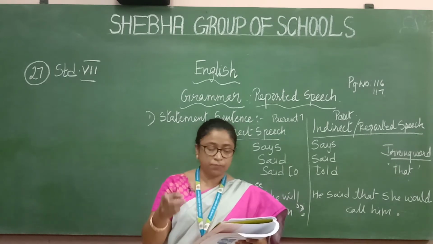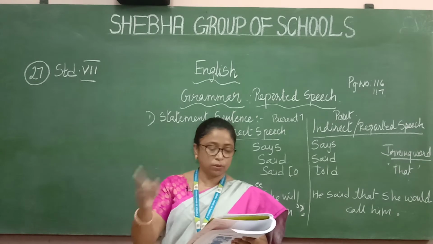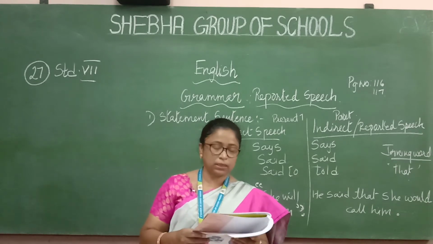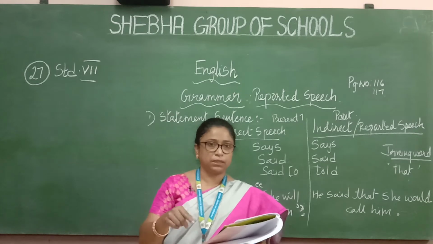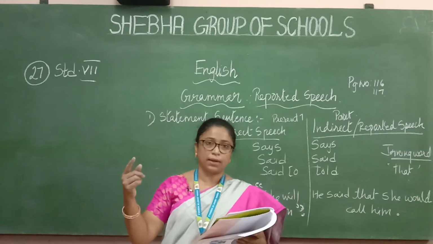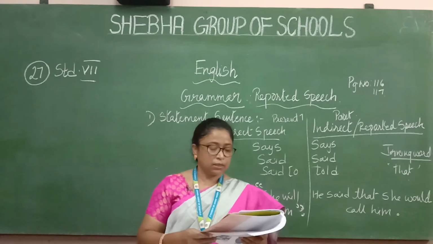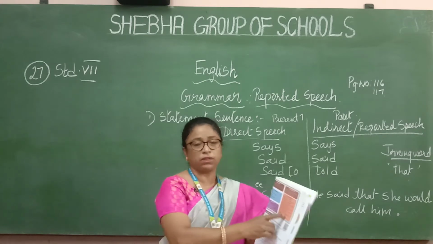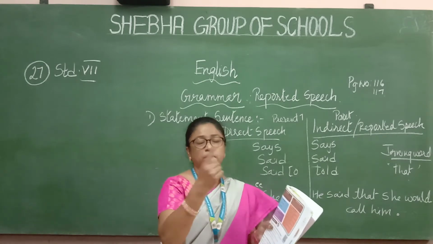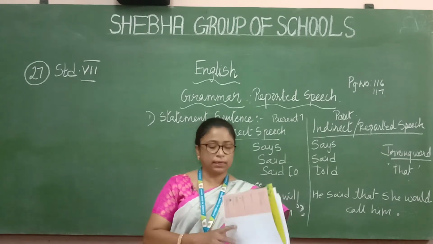And then will, shall, can will change to would, should, could. Will changes to would. Shall to should, can to could. Then have to and must change to had to. Have is present perfect tense, and that will change to had to, that is past perfect tense. So just go through that. This box is very, very important. If you know this, you'll be able to change it to indirect speech.